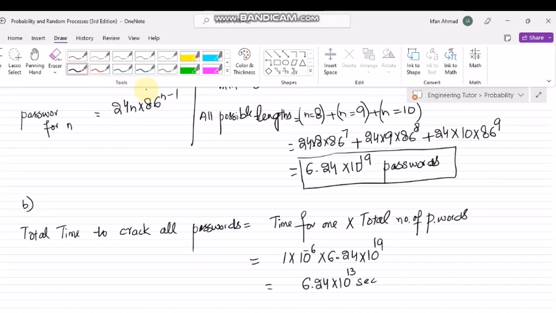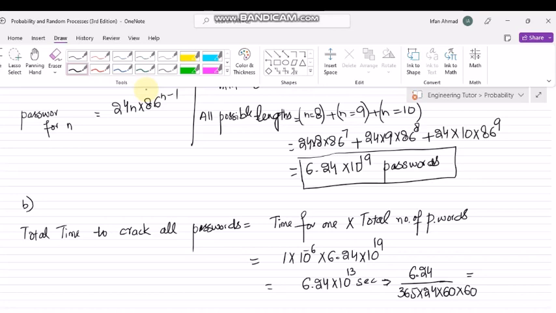Okay, and converting it into years here, what would I do? I would divide 6.24 × 10¹³ by 365 days, in each day I have 24 hours, in 1 hour I have 60 minutes, and in 1 minute I have 60 seconds.